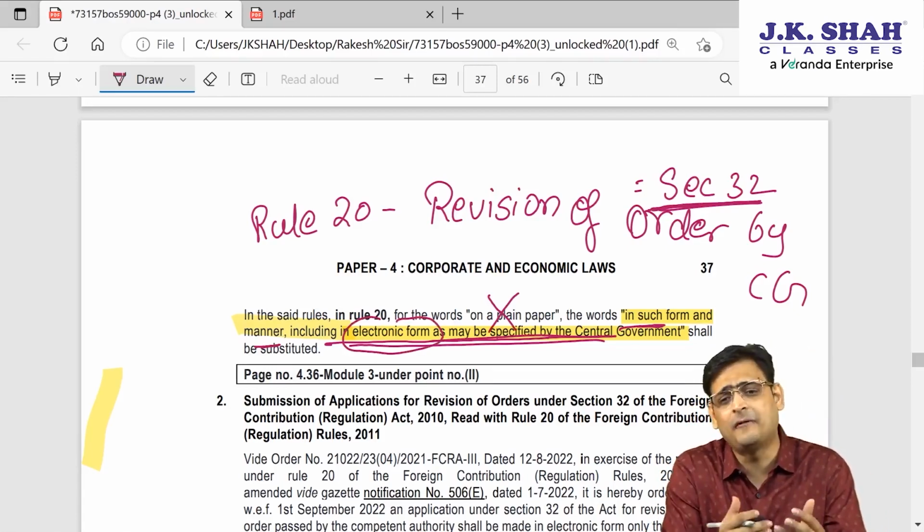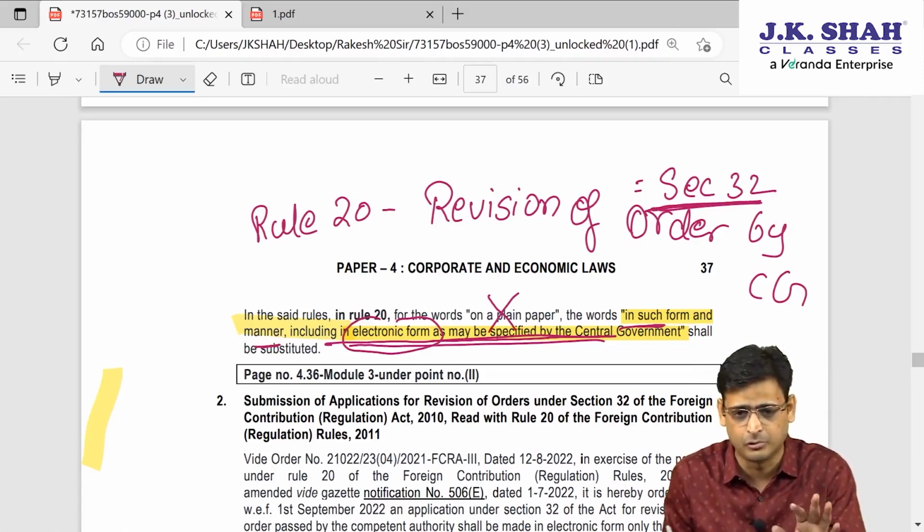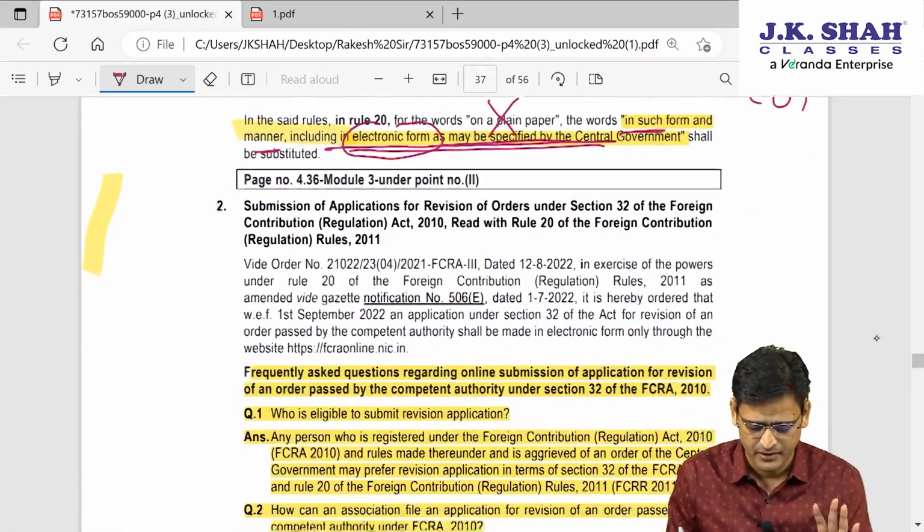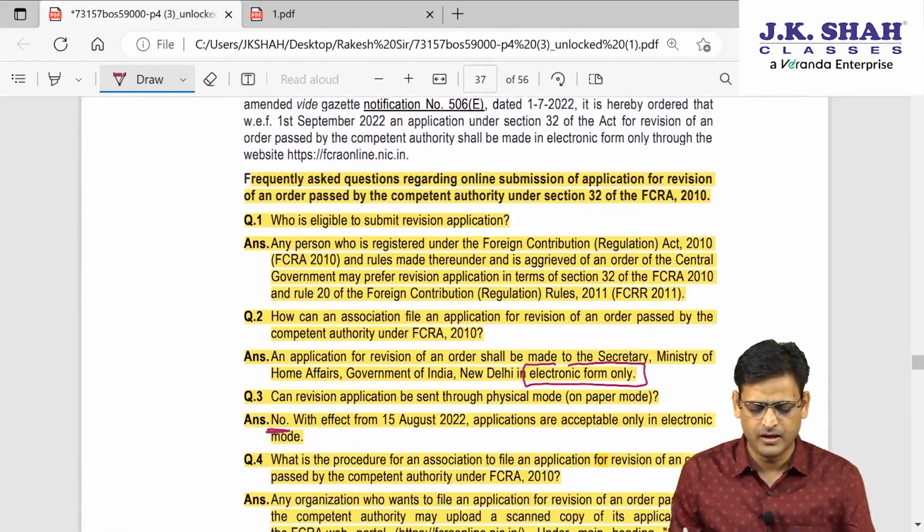Now just to clarify those amendments, they have given FAQs, which are very easy, don't worry. Once I discuss those FAQs, you will understand the entire provision very easily. Now let us understand what the FAQ is.